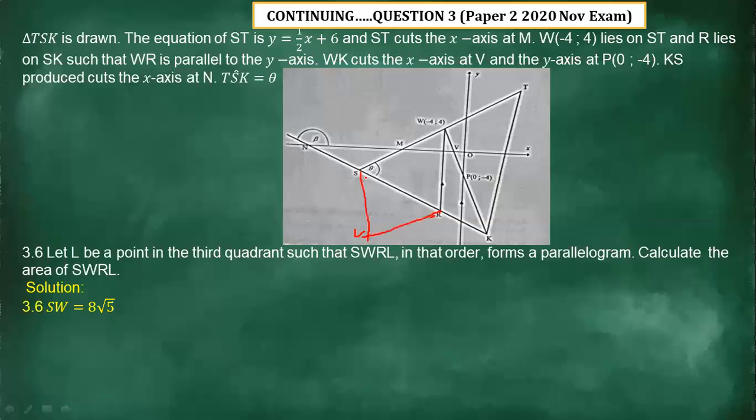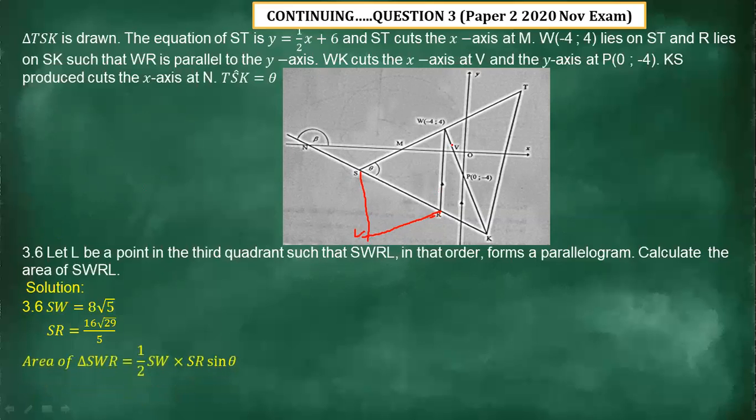Now first, what we have to do, we calculate the distance of SW. If we calculate the distance of SW, it is going to give us 8 square root of 5, because remember we have calculated the coordinates of S, we have the coordinates of W, we can calculate the distance of SW. We also have to calculate the distance of SR, because we've got the coordinate of S, we've got the coordinate of R, we are able to calculate the distance, which is now 16 square root of 29 over 5.